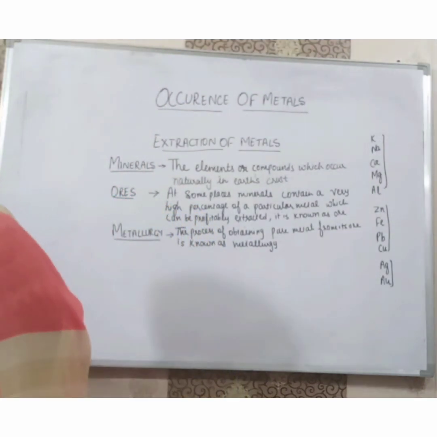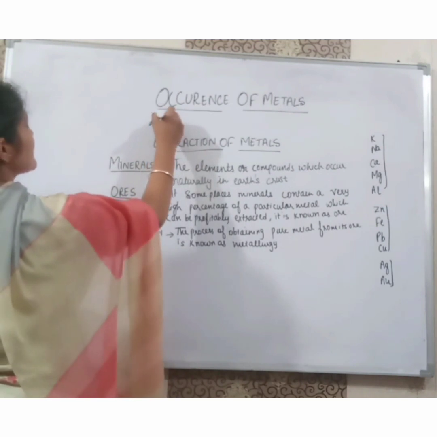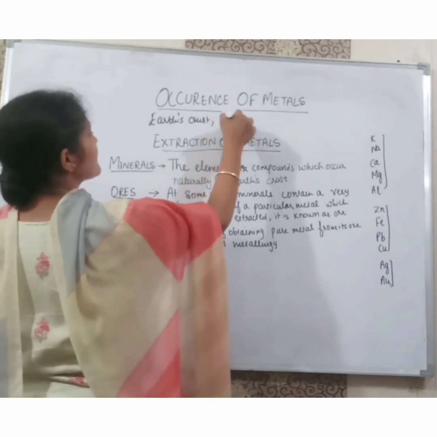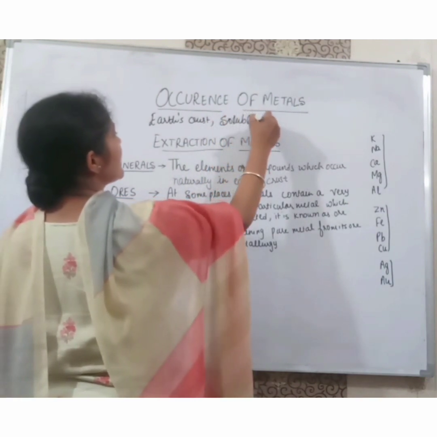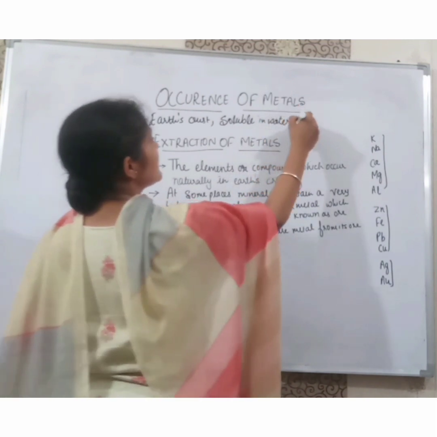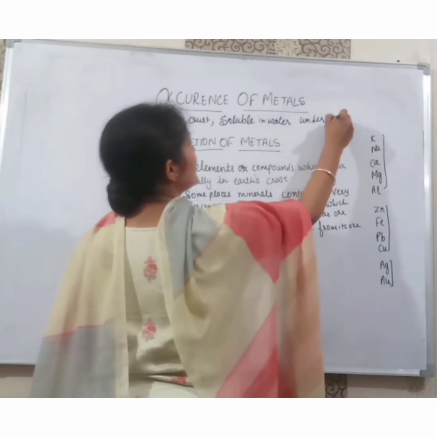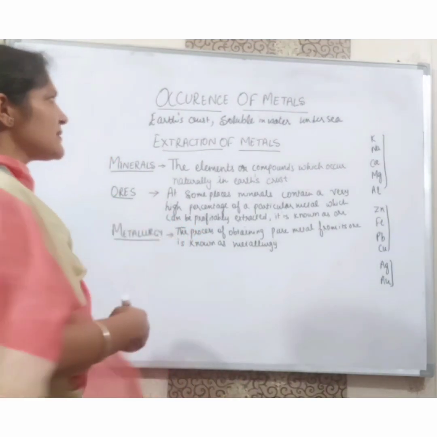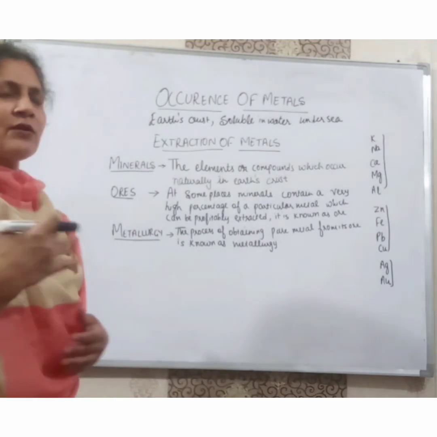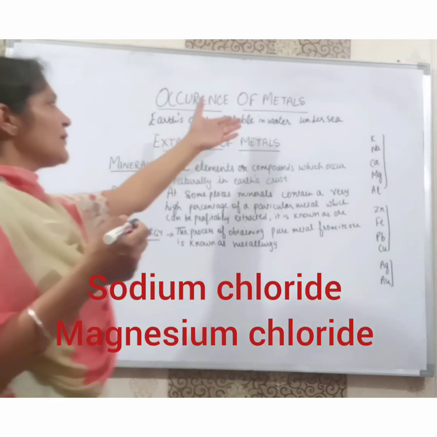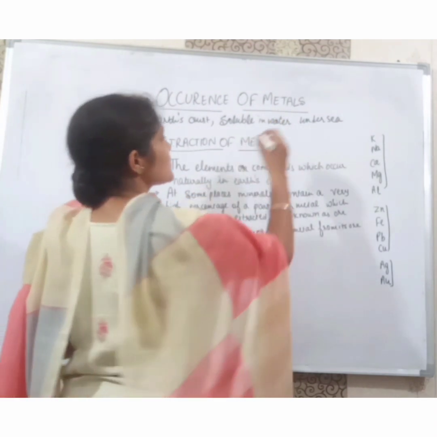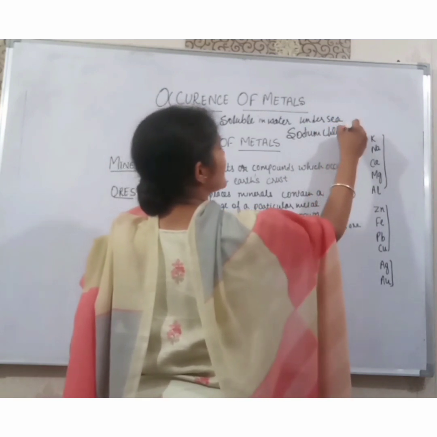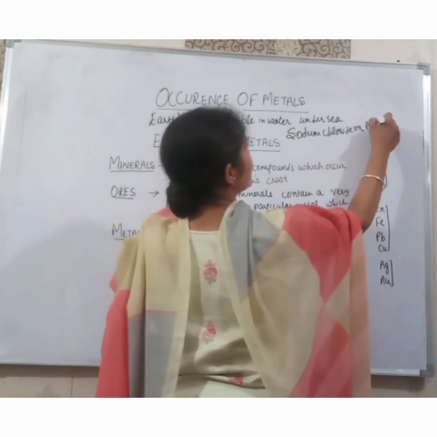Now metals occur in the earth's crust, right? Some metals are found naturally below the earth's crust, and some metals, or the salts which are soluble in water, are found under the sea, like sodium chloride or magnesium chloride.